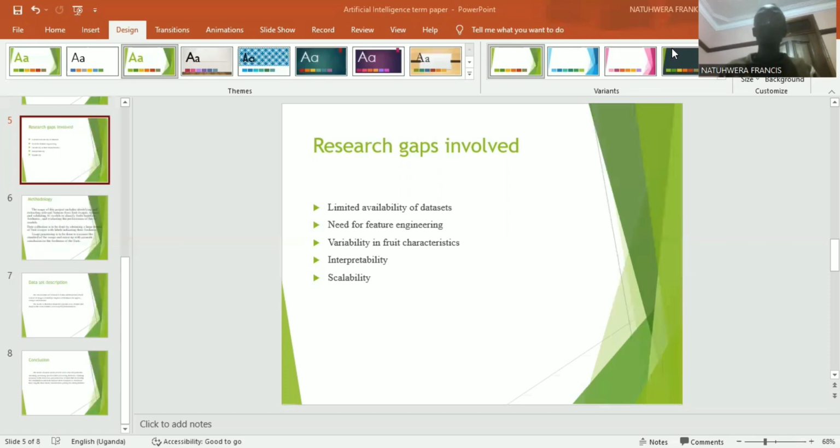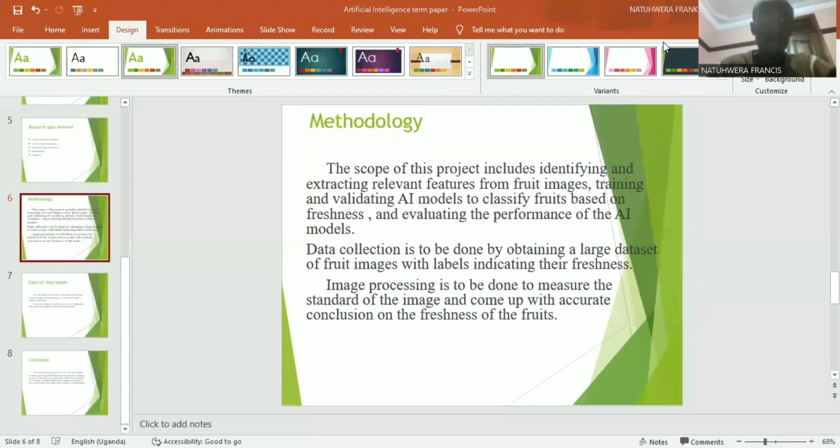That means the other factories or the other processes that require these other different types of fruits will have a gap. That means it won't be efficient. That will be the limited availability of the data sets. Next, we'll talk about the methodology.